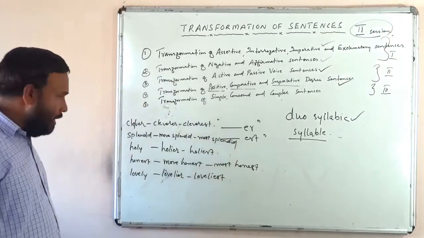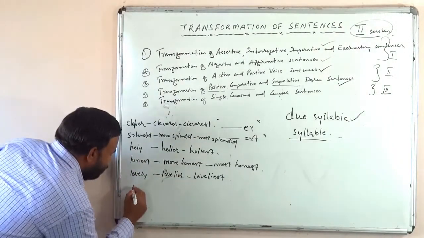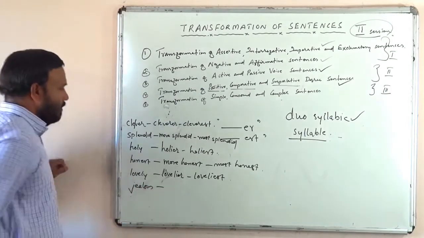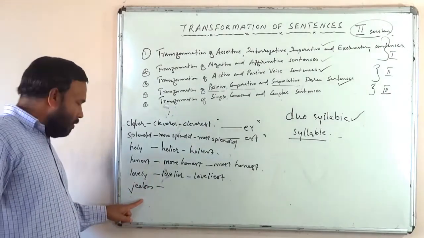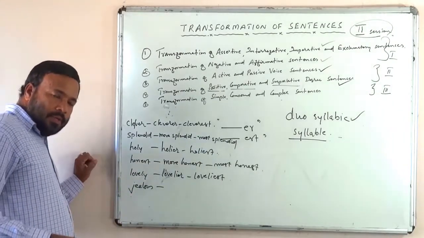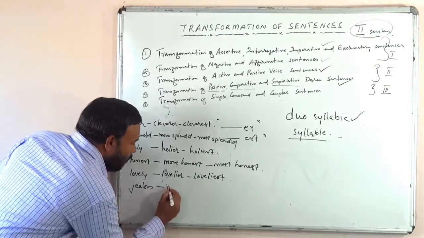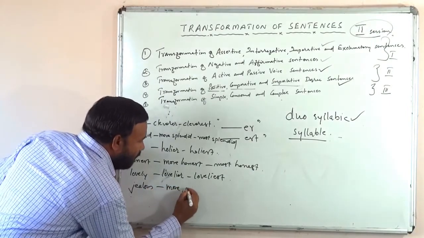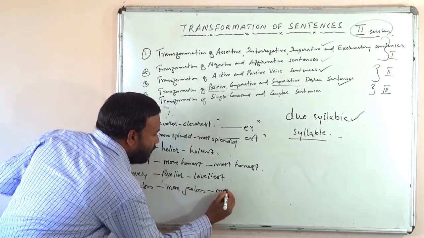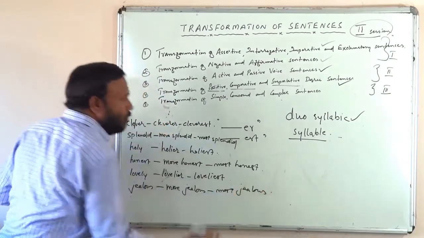See another word, jealous, J-E-A-L-O-U-S. In this disyllabic word, how many syllables are there? Jealous, two syllables. What is the comparative of jealous, jealouser, jealousest? No. Jealous, more jealous and most jealous, isn't it?